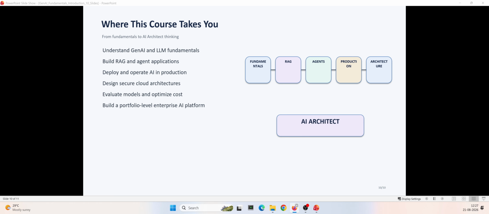The objective is to build practical projects along the way. I don't want this to be a course where we simply memorize definitions. We will build systems, look at architectural diagrams, make technology decisions, and understand the trade offs behind these decisions. By the end, I want us to be able to look at a business problem and answer what AI solution we should build and which model we should use. Should we use RAG, fine tuning, or an agent? How do we secure it? How do we evaluate it? How do we scale it? And finally, how do we design the complete system as an AI architect?